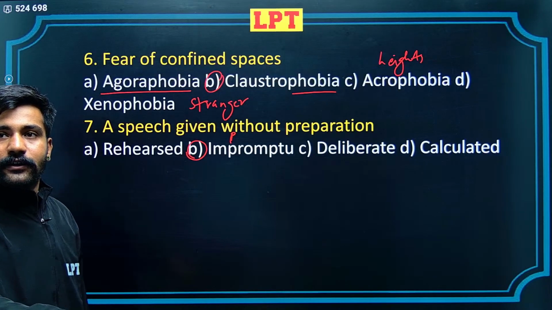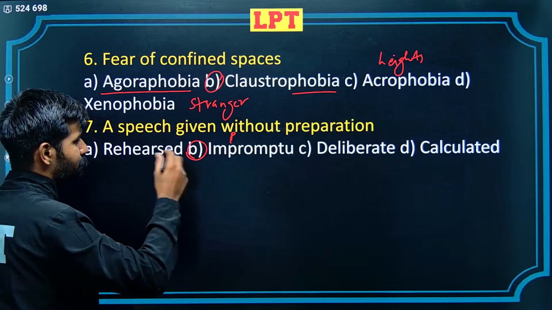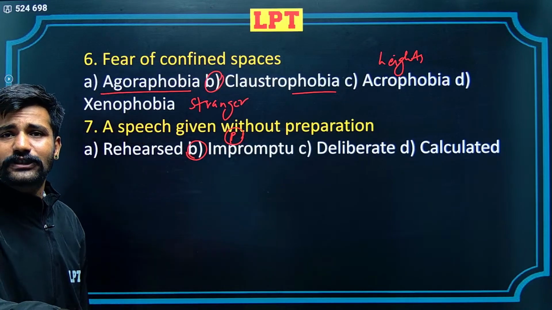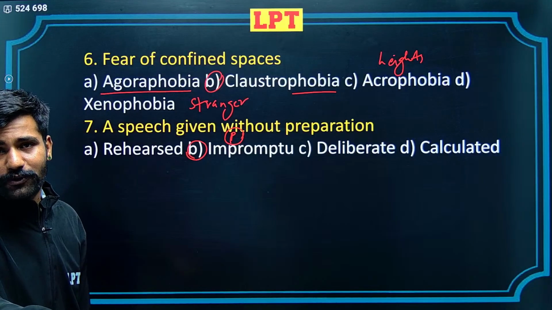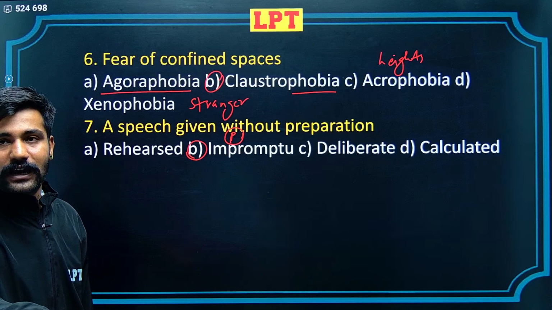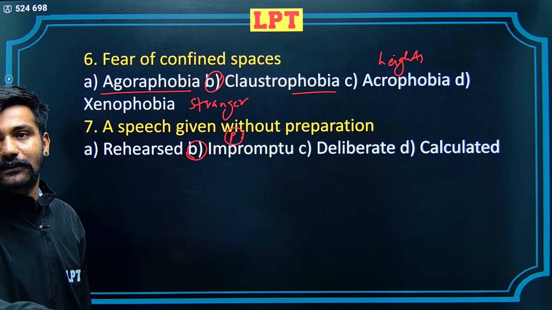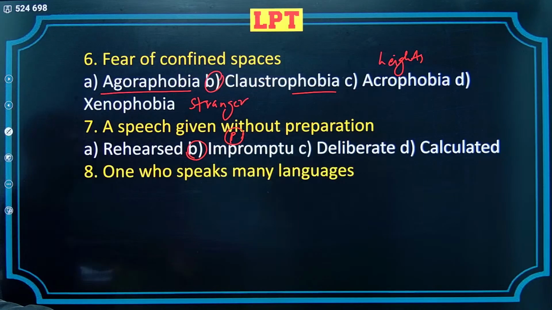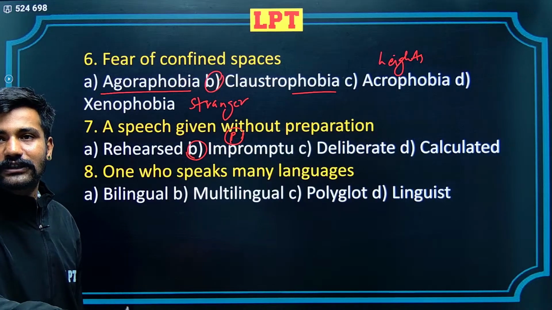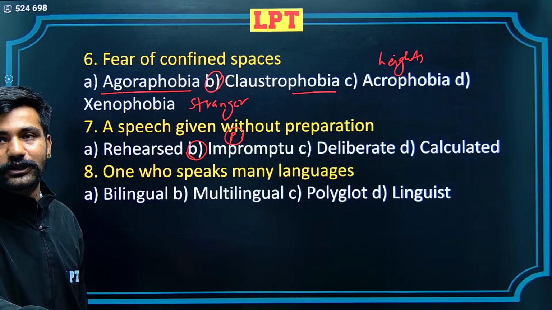Okay. I give this as homework to you. There is an alternative, a similar word of impromptu, which you can reply in comments. And the first letter of this word is P. The next question here is a one-word substitution for one who speaks many languages.